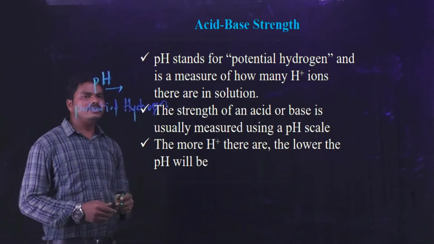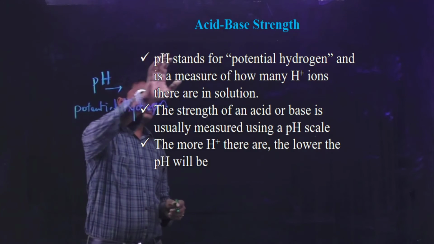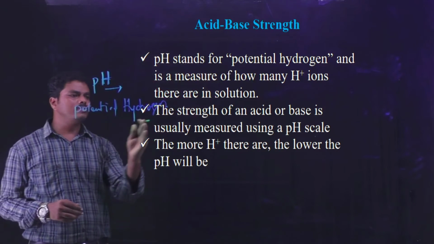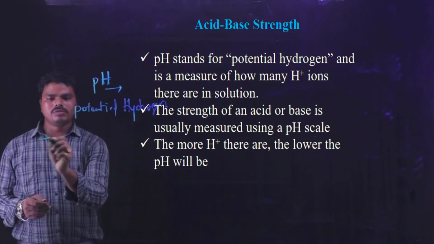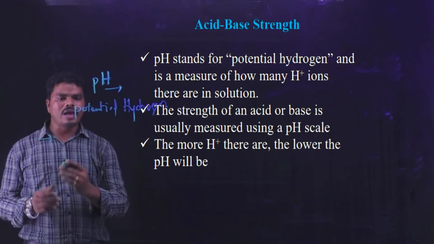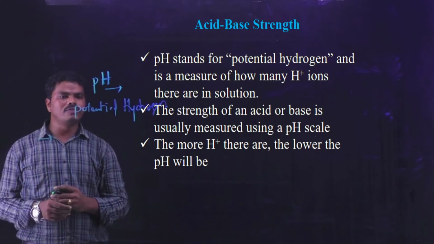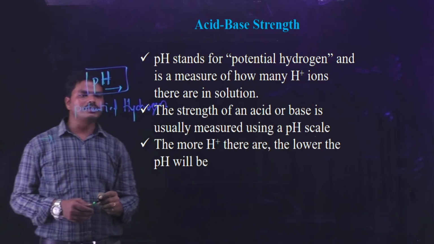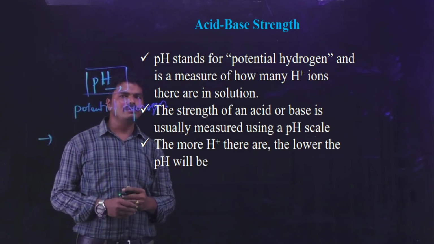Generally, the strength of an acid or base is represented by the concentration of hydrogen ions present in a particular solution. But representing the concentration of hydrogen ions in acids and bases is difficult. For that reason, we use the term pH to represent the strength of an acid or base.